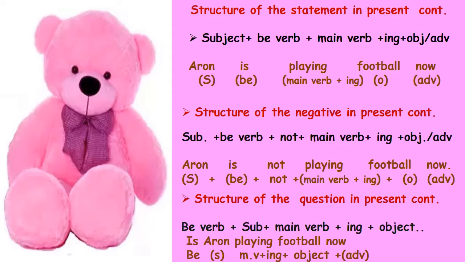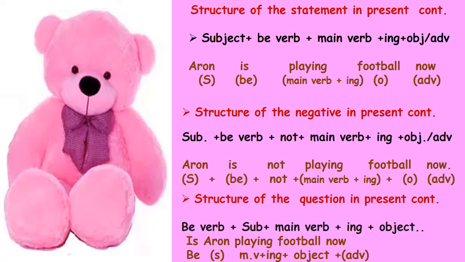Here we learn the structure of the present continuous tense in statement, in negative and in question. The first one is structure of the statement in present continuous. The structure is subject plus be form verb plus main verb plus ing plus object or adverb or complement or adjective. See the example. Aaron is playing football now.